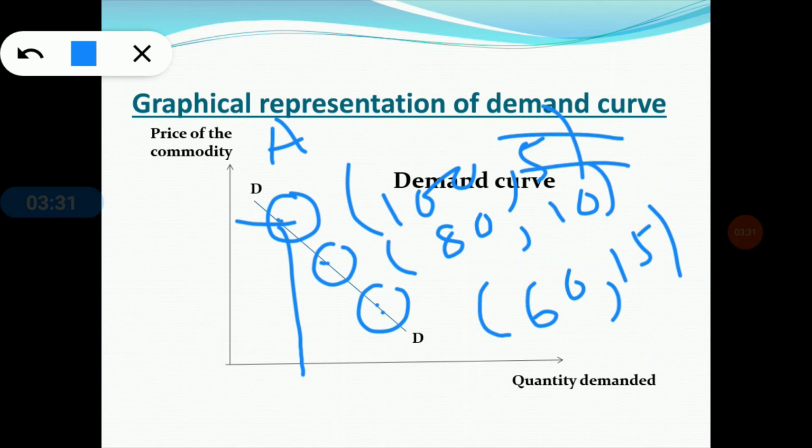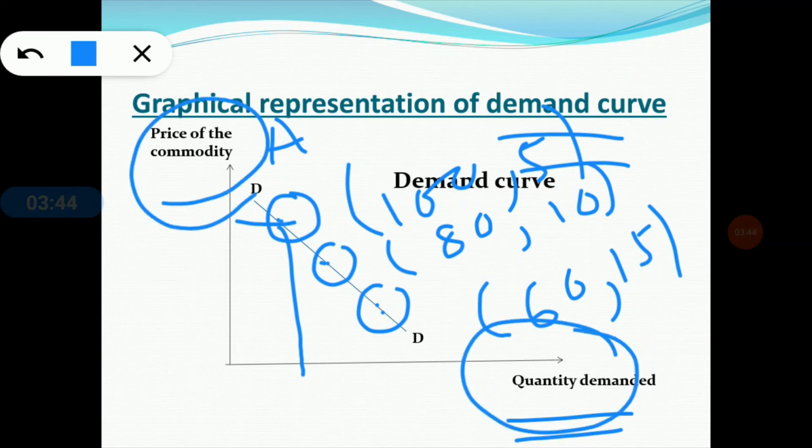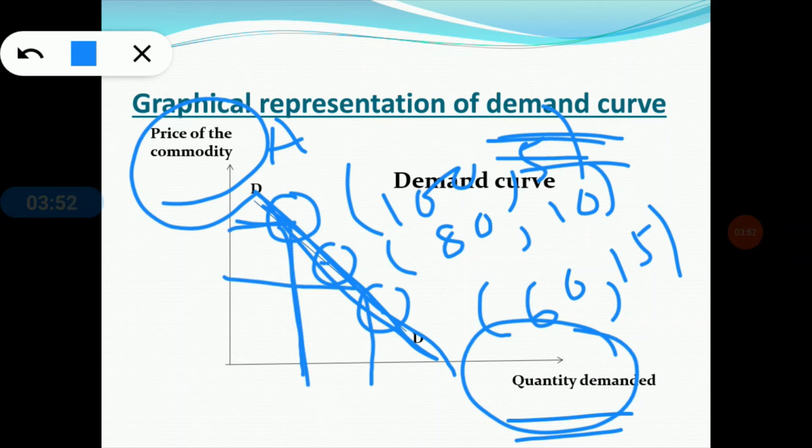Clear? So as the price of the commodity increases, the quantity demanded for the particular commodity decreases, and vice versa is always true. So both are inversely related. That's why the demand curve is a downward sloping curve, because when one increases, the other decreases. Clear? Now I think it's clear to everyone.